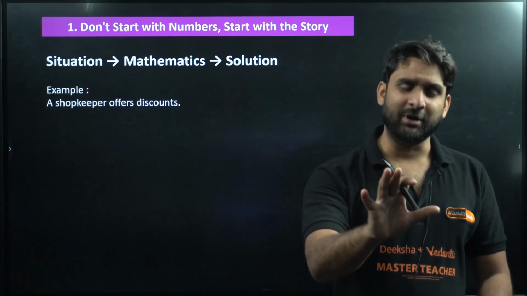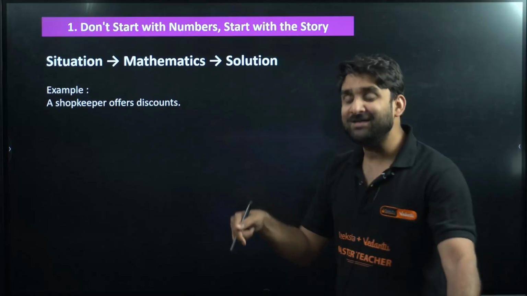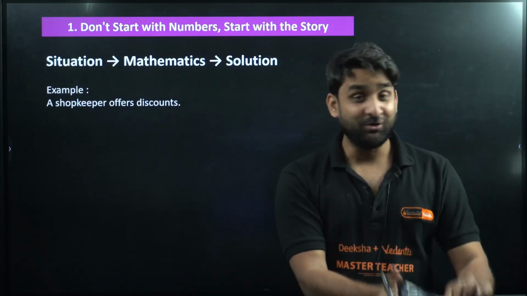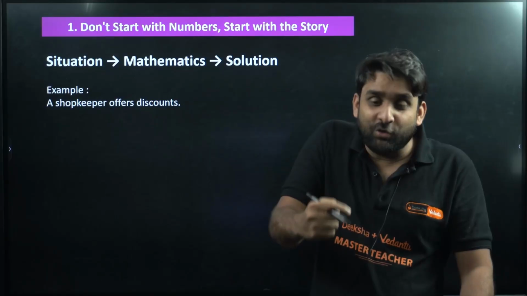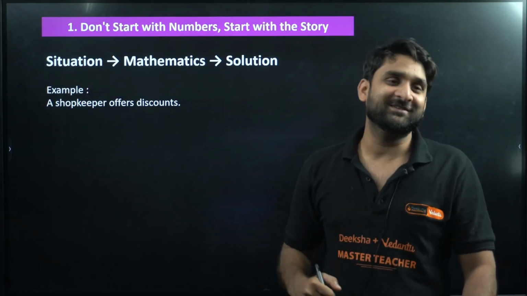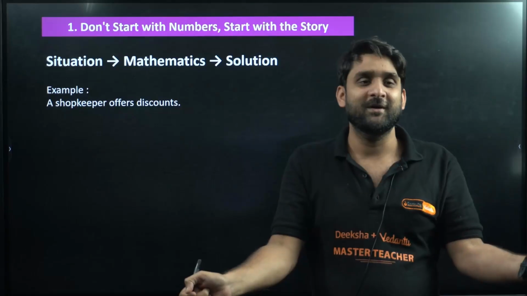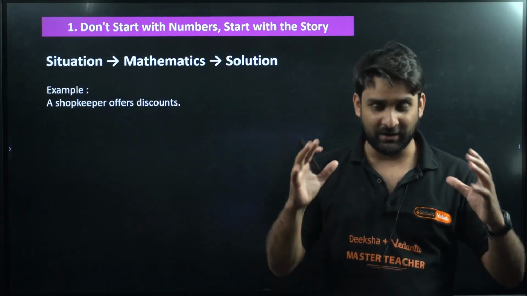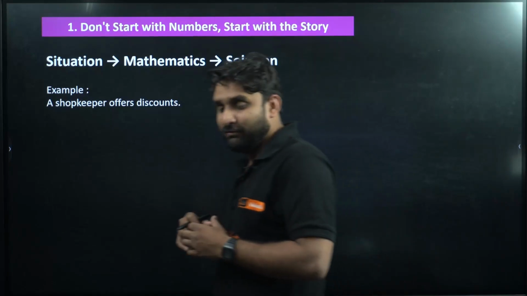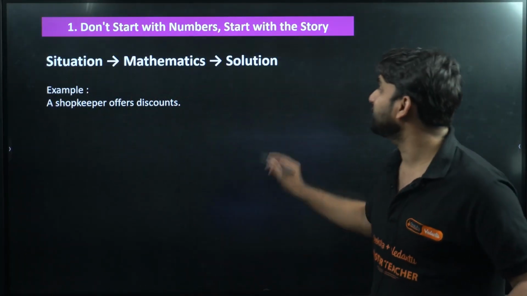Now what happens, my dear? Most of the students will directly move to the formula. But in class 9th, according to this textbook, you have to think about why this discount is going on. Will this discount continue in the coming days? Come on, your approach should be extended. You have to go beyond that situation, then only will you feel confident in this Ganita Manjari, champion. So you have to focus on why also.